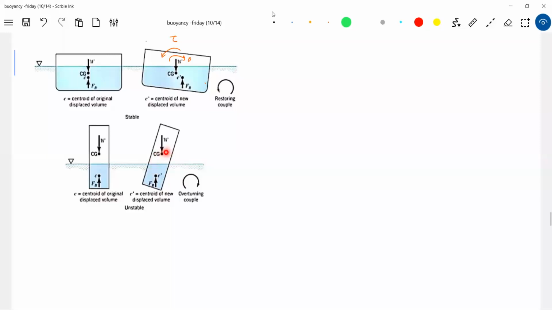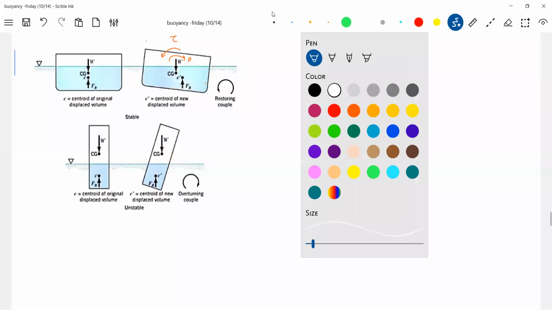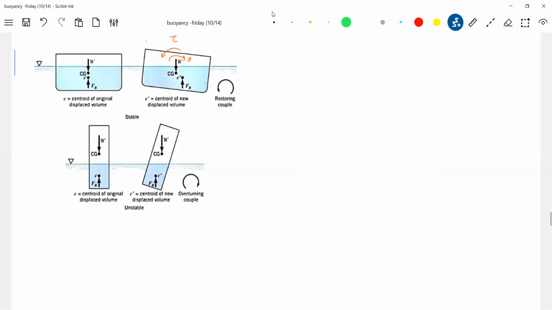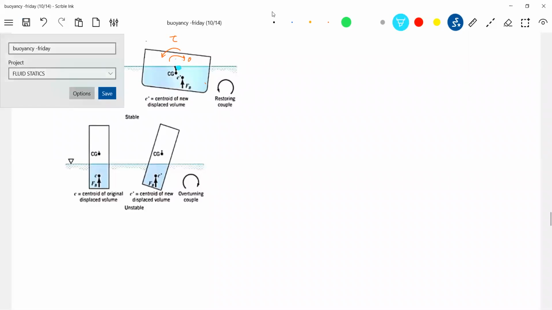It will set up a torque about the center of gravity in clockwise. So here, how is the torque? The angular displacement, and this W, I'll remove the W from there. This weight is not needed.